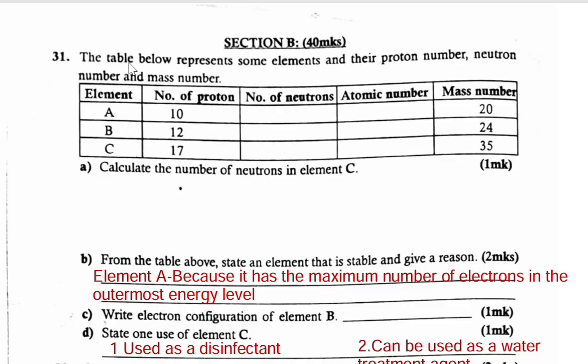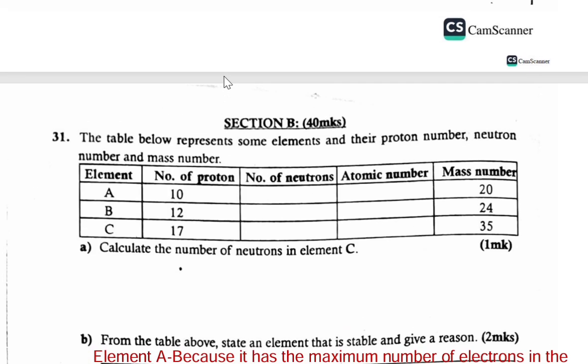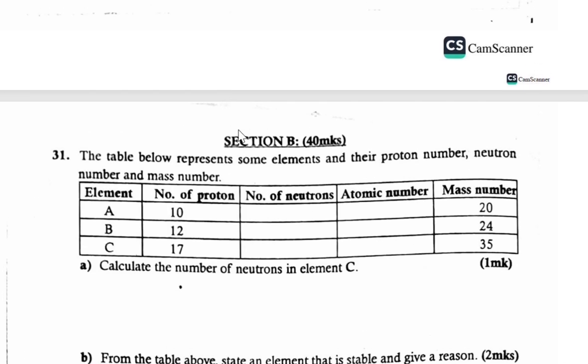So we're going to look at section B, which is 40 marks. To start with, here we have a table. The table below represents some elements and their proton number, neutron number, and mass number. So you have element A, B, C, number of protons, number of neutrons, atomic number, and mass number. Calculate the number of neutrons in element C.